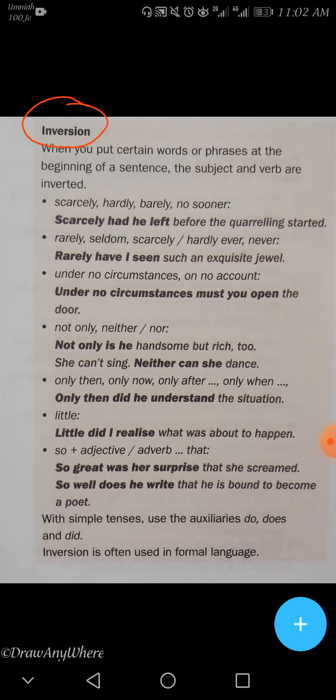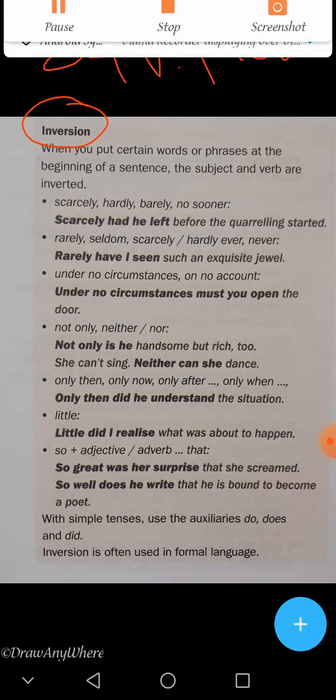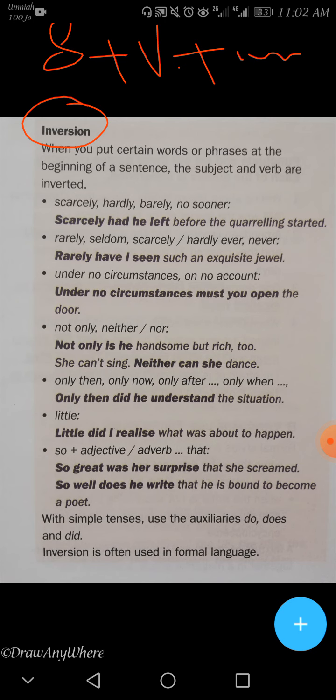As you know, the sentence starts as subject plus verb plus the complement. When I say inversion, that means putting the verb before the subject, and we can't put the verb before the subject except in a few cases.